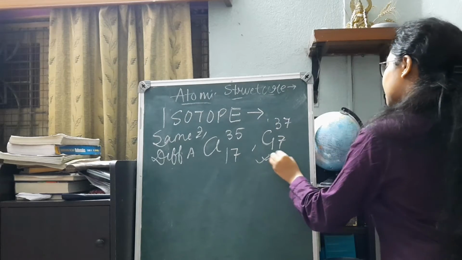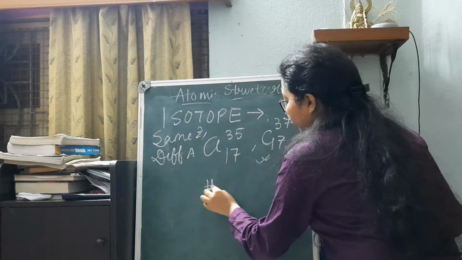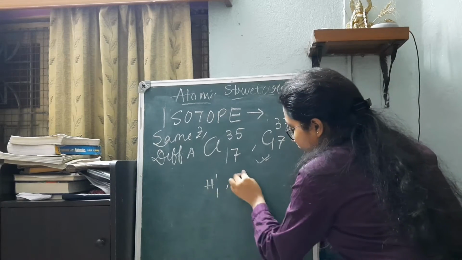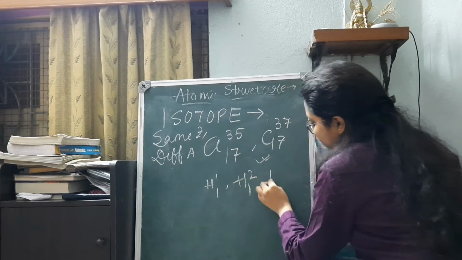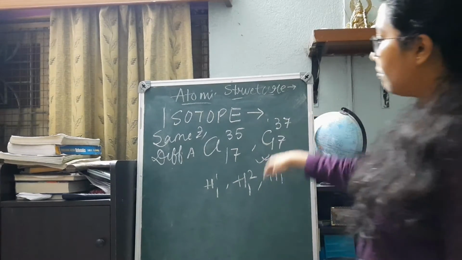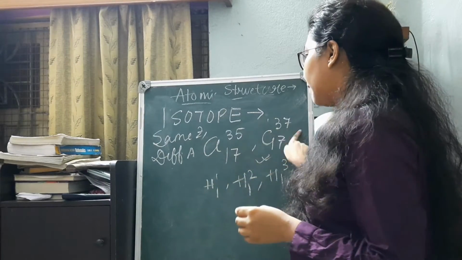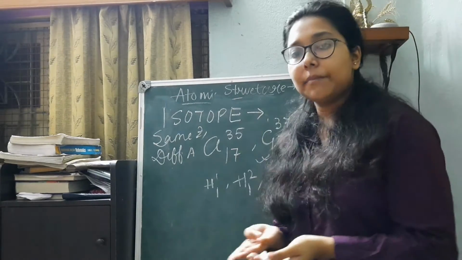Okay. The next isotopes are protium, deuterium, and tritium. So there are even more examples. The basic idea is same Z value, different A value. Same Z makes it the same atom.